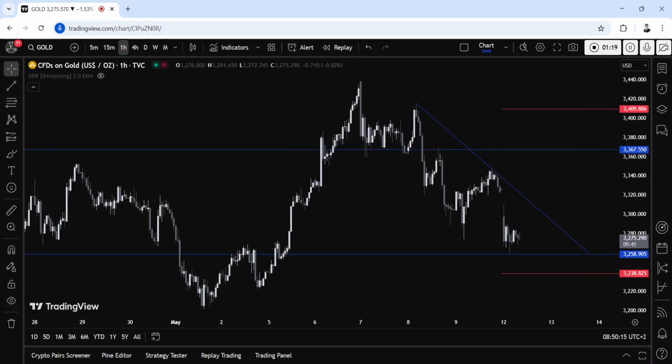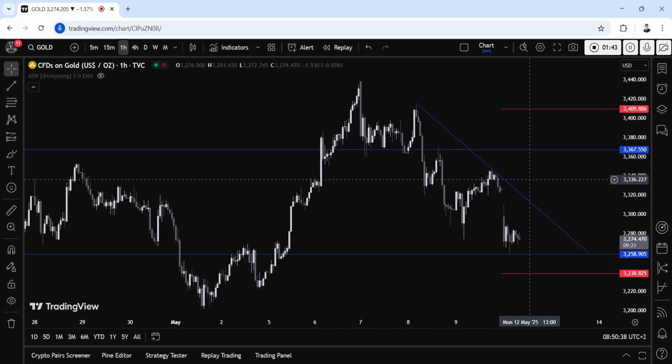On the 1-hour chart, we can see that we have a minor downward trend line now defining the current pullback. If the price gets there, we can expect the sellers to lean on the trend line with a defined risk above it to position for further downside. The buyers, on the other hand, will look for a break higher to increase the bullish bets into new highs. These red lines define the average daily range for today.